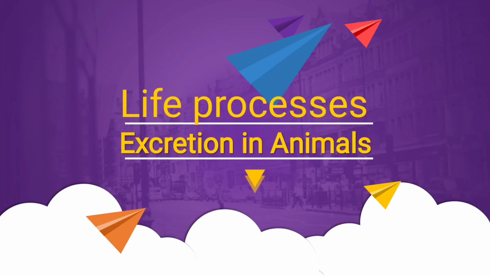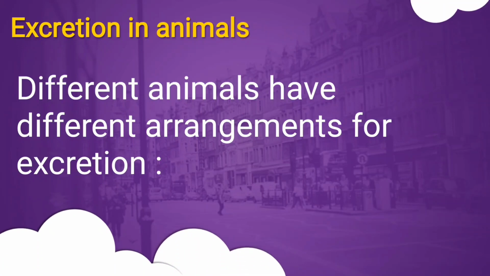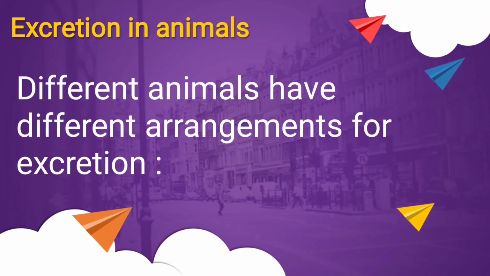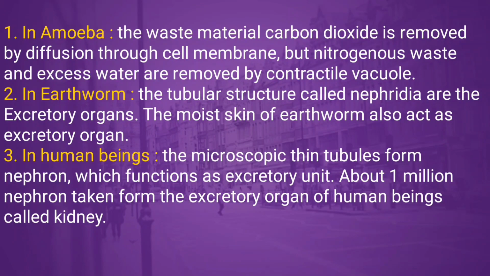I'm Nishu Gautam. Today we are going to discuss life processes chapter, topic excretion in animals. So guys, you all know different animals have different arrangements for excretion. In the case of amoeba, the waste material carbon dioxide is removed by diffusion through the cell membrane, but nitrogenous waste and excess water are removed by contractile vacuole.